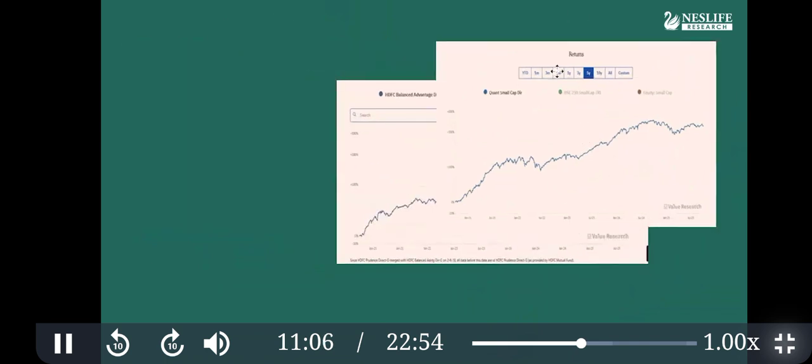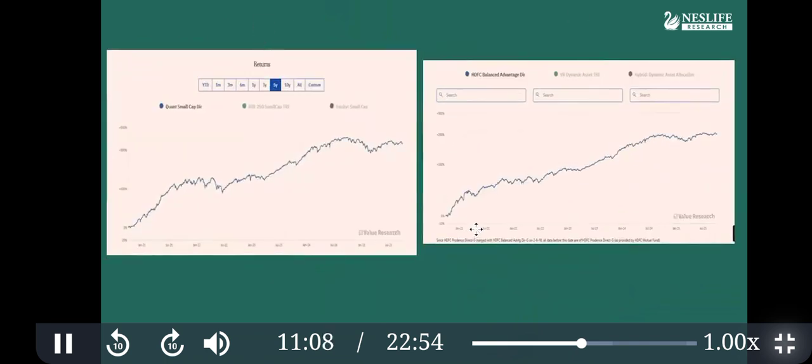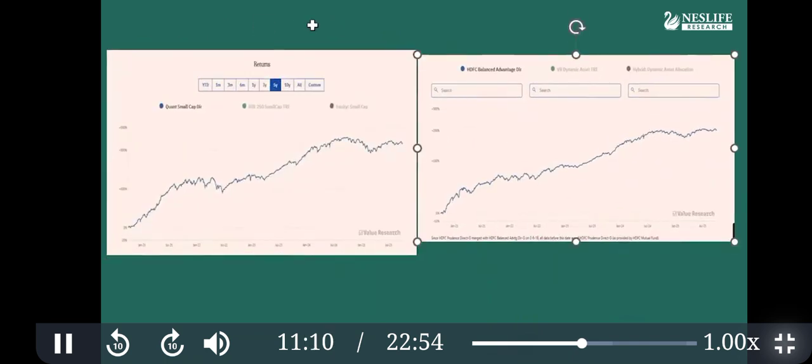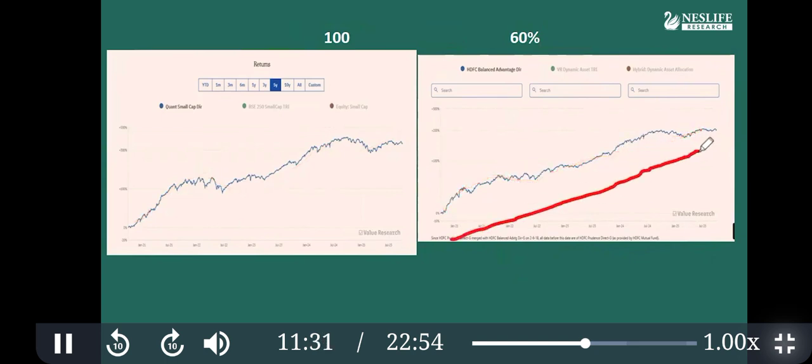Now see the comparison. Here the equity component is, let's say, 100%, although it is 98%. Here the equity component is 60%, and the remaining is debt. So the equity product is moving with high volatility, and this one is low volatility, although it is not straight like the debt product.